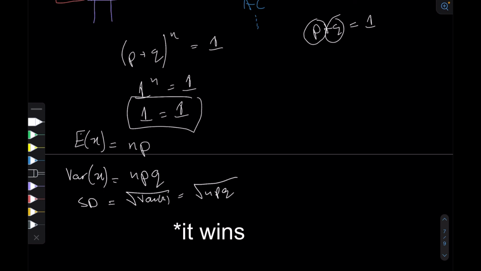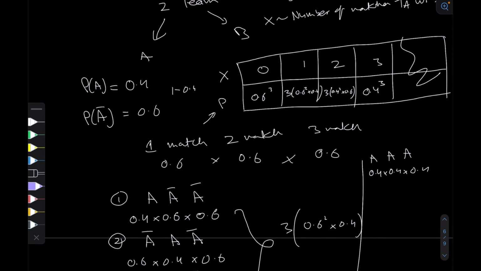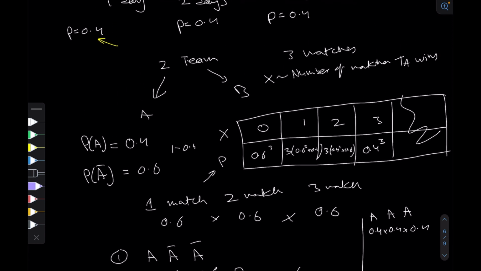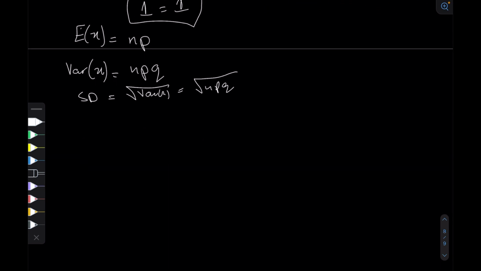So what if I ask you what is the probability that team A wins two or more matches? For example, maybe team A needs to win two matches in order to go ahead with the second round. What is the probability that it does go ahead? What I'm asking is, what is the probability of x, the number of matches it wins, being greater than or equal to 2.